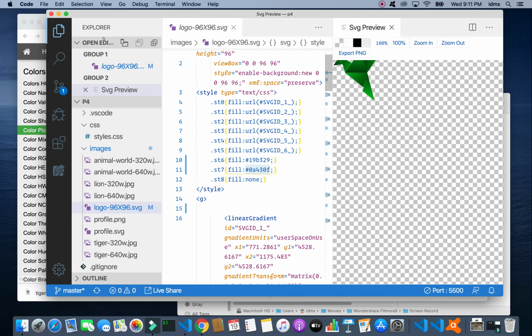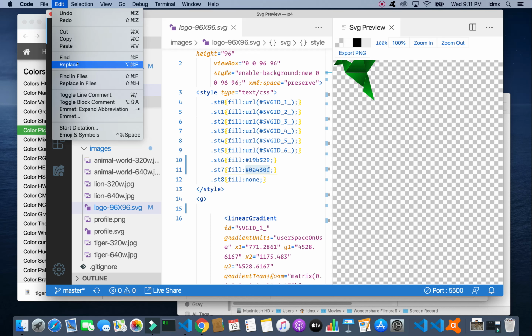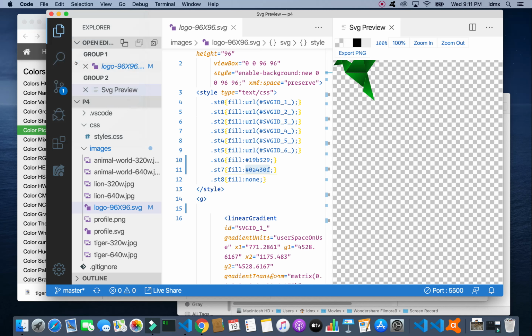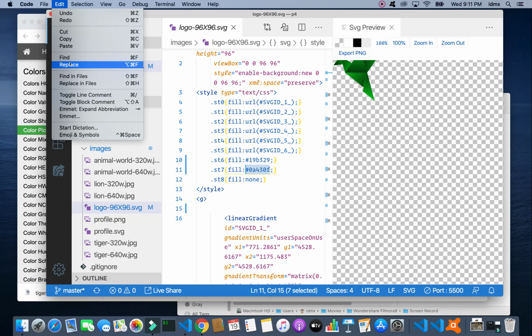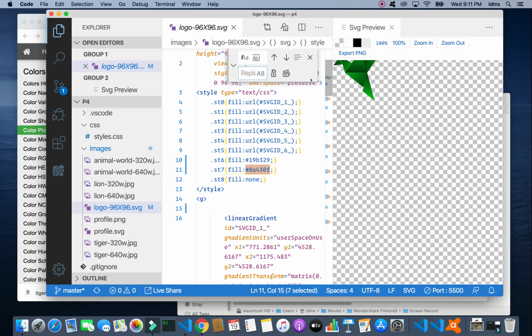So I've copied the lighter color, come up to edit, or highlighted the lighter color, replace, oops, why didn't it do that? Try again, edit, replace. Oh, that's weird.